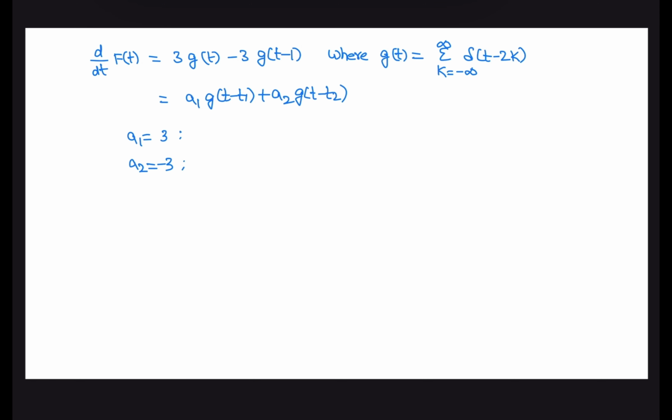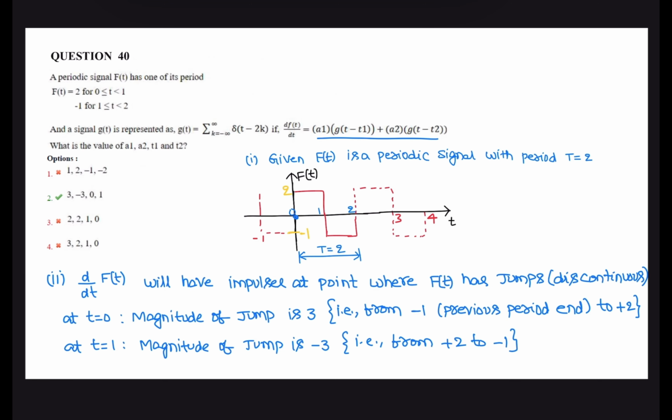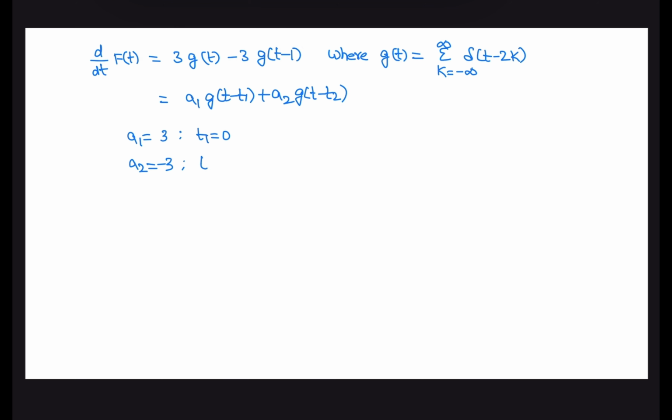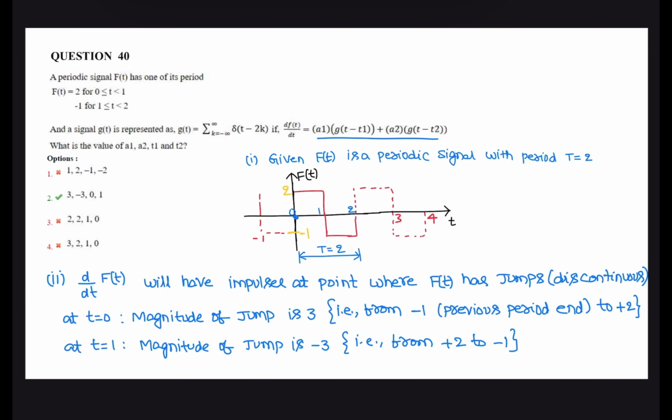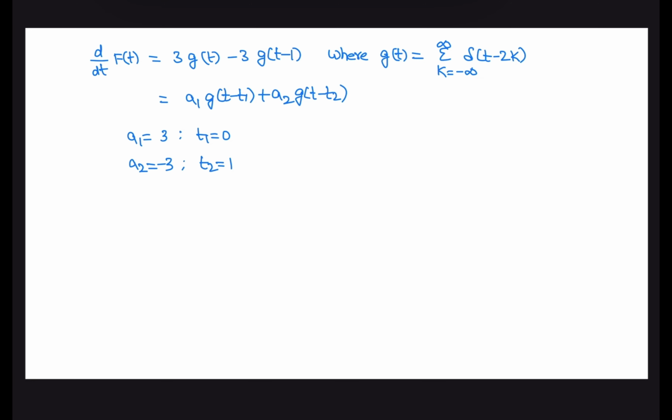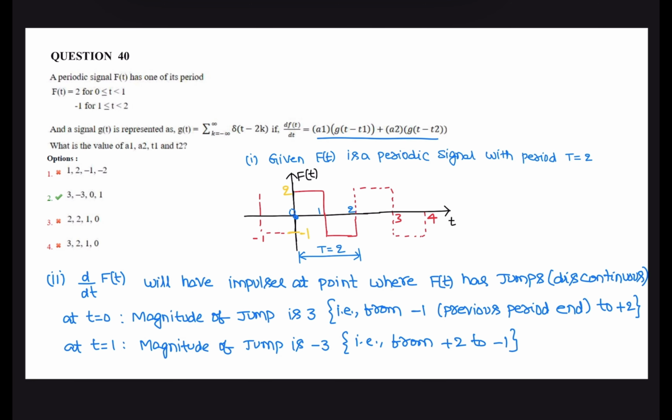Here t1 is 0 and t2 is 1. Therefore, the magnitude of discontinuity here is plus 3 and here is minus 3, and the time instant here is 0 and here is 1. So plus 3, minus 3, and 0, 1 is the correct answer, option 2.